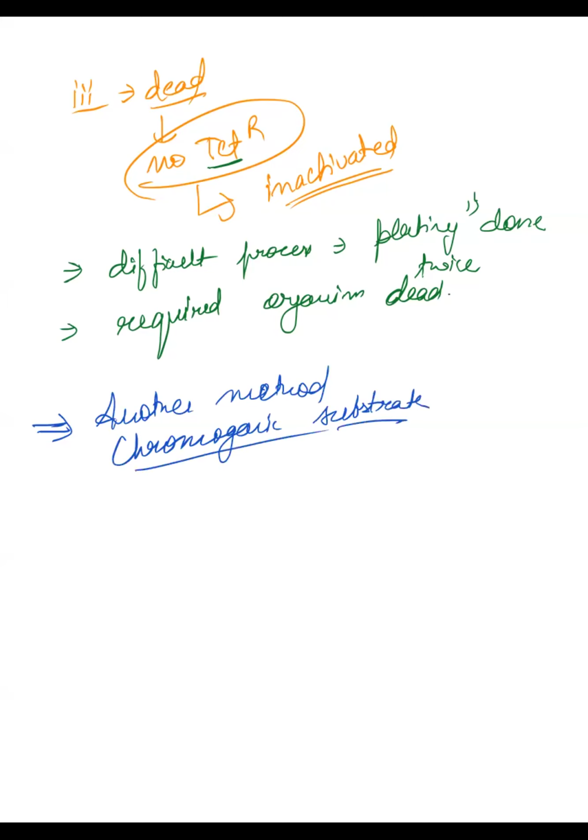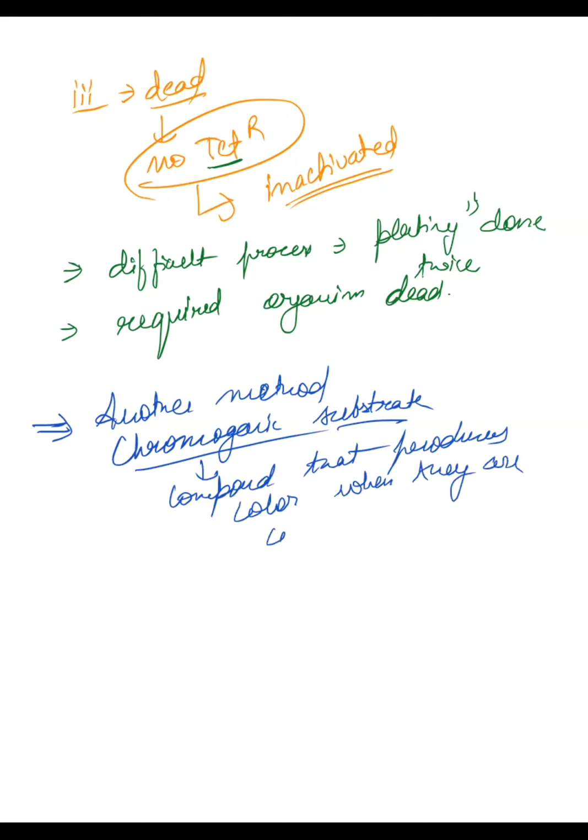A chromogenic substrate is any compound that produces color when it is converted into a product. Whenever it is converted into a product, it will produce color.